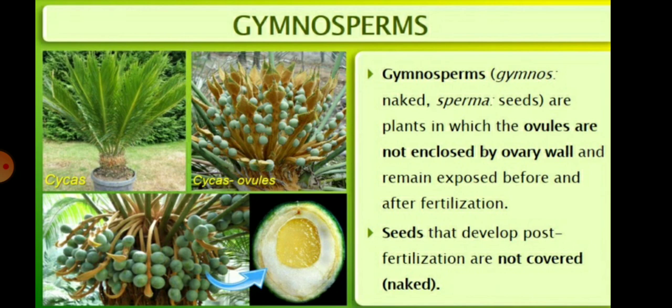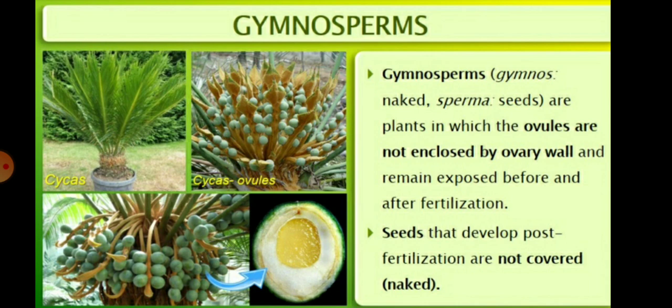Gymnosperm: gymnos means naked and sperma means seeds. So the gymnosperms are the plants in which the ovules are not enclosed by the ovary wall, or we can say the seeds are not enclosed by the fruit and remain exposed before and after the fertilization process.